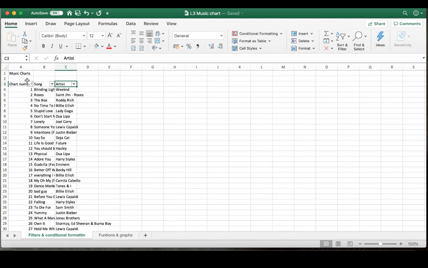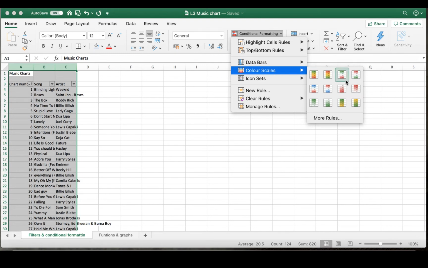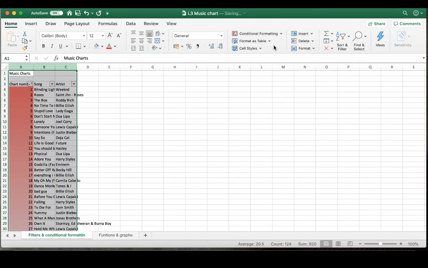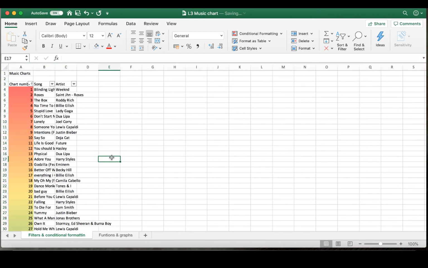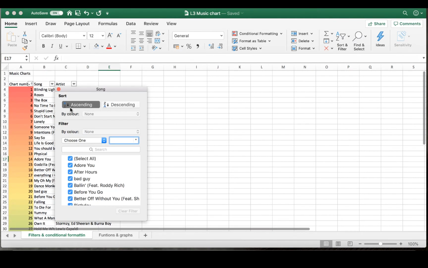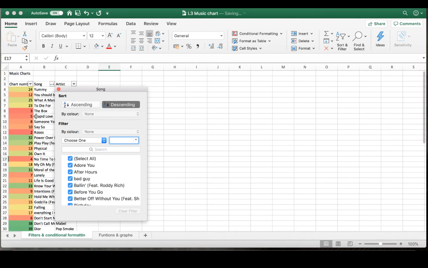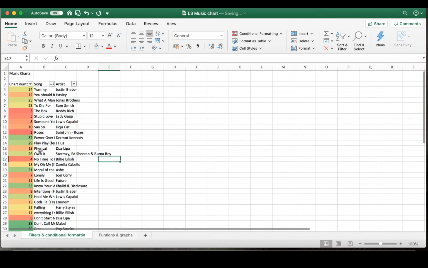Now we're also going to do conditional formatting. I'm just going to highlight all the rows. How I did that is I clicked on the A, so the black arrow came, and then I just dragged my mouse. Conditional formatting, and I'm just going to do a colour scale. What this is going to do is look at the numbers and create this kind of scale, red being number 1, 40 being at the bottom. Now if I rearrange this, see? You can visually see where everything is.